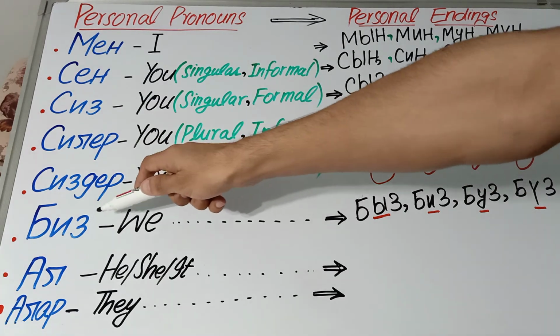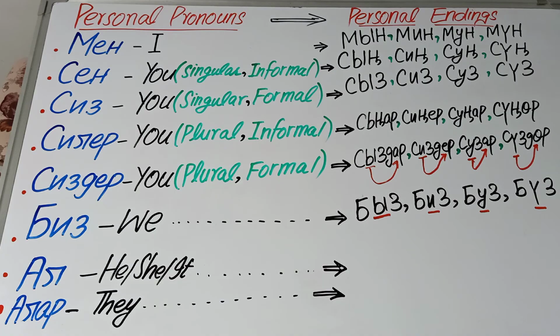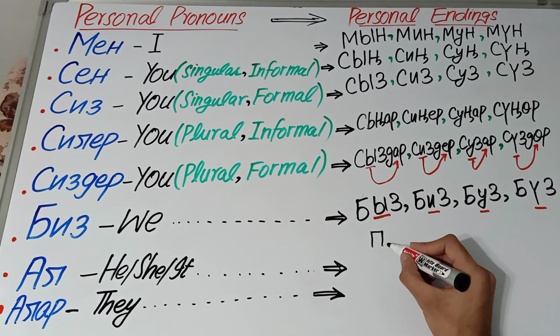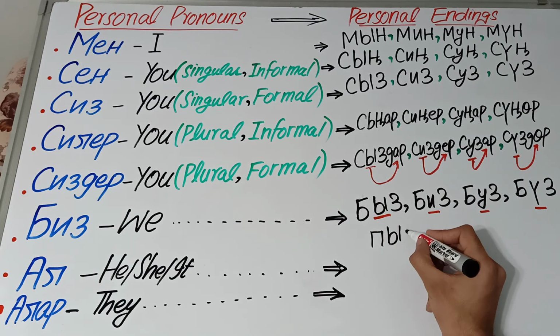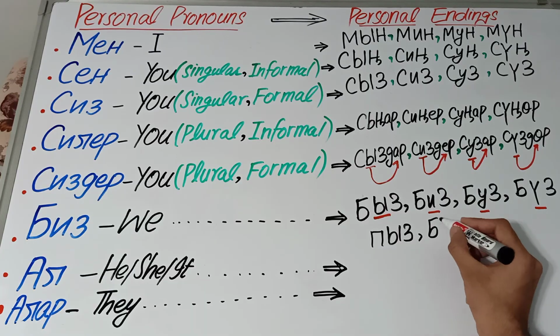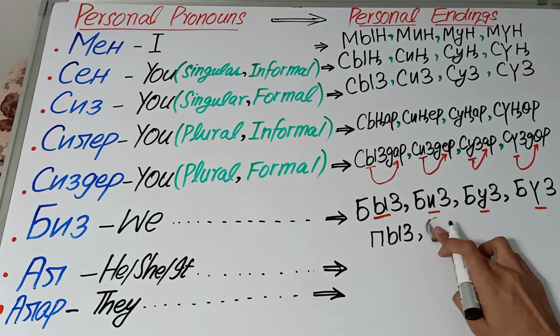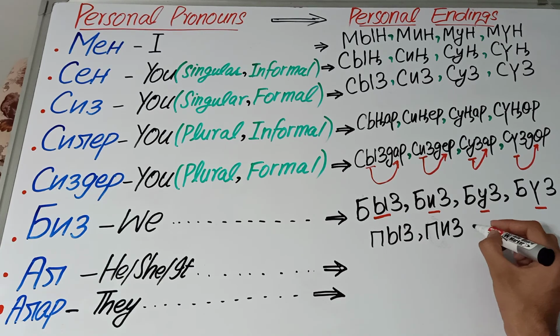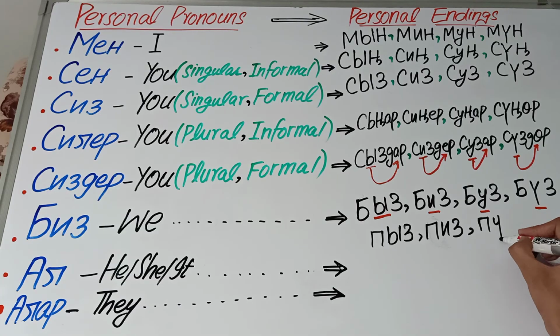As far as biz is concerned, we have two types of sequence of the personal endings. The first sequence is biz, biz, biz, biz. The second sequence is where we replace the b by p: piz, piz, piz and piz, right?